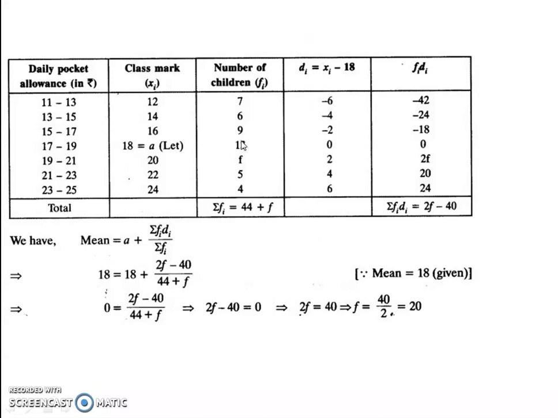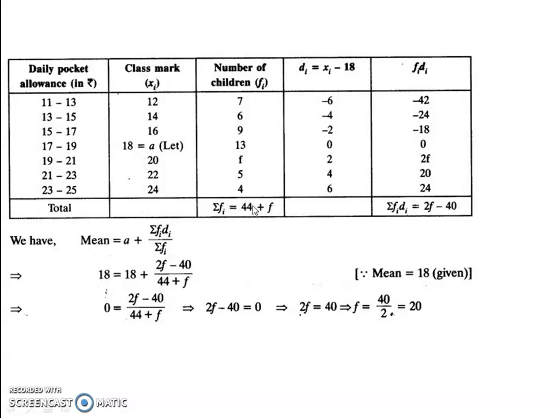fi into di, multiplication. 7 into minus 6, minus 42. 6 into minus 4, minus 24. Okay. Now fi di. Now how will you calculate the mean? Mean is A plus summation fi di by summation fi. Is that clear to you, children?